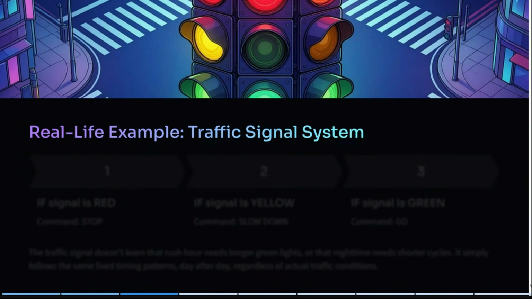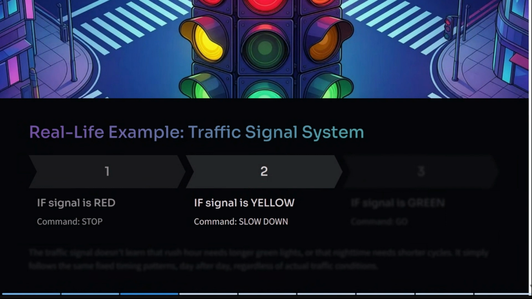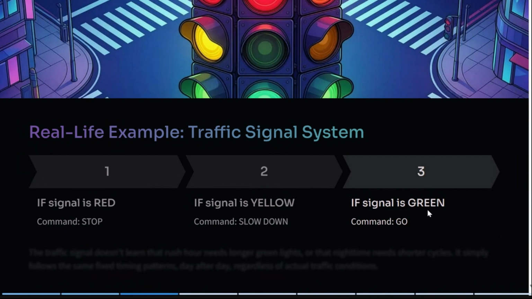If we give a real life example of traditional AI, you can think of a traffic signal system. If you have a red signal, we need to stop. If the signal is yellow, we need to slow down. And if the signal is green, we can start moving our vehicles. So these are the three conditions. In a normal situation this will work perfectly fine, no issues.